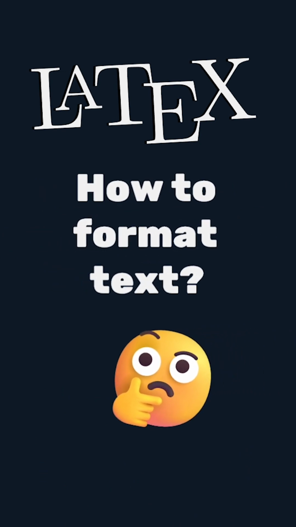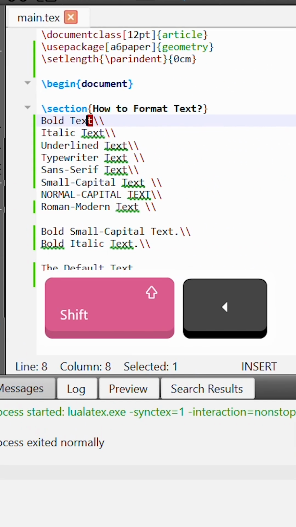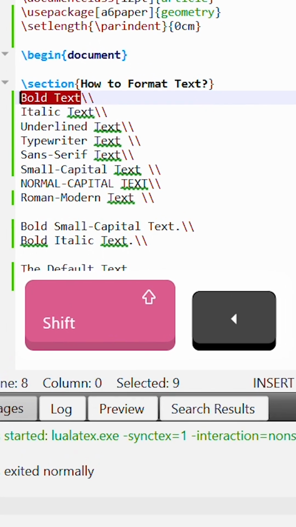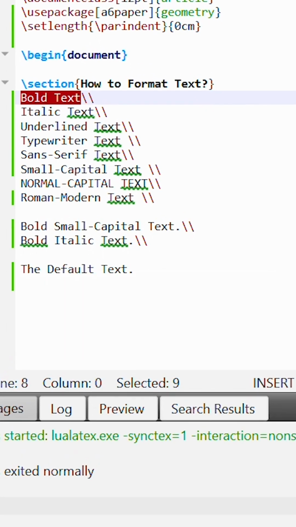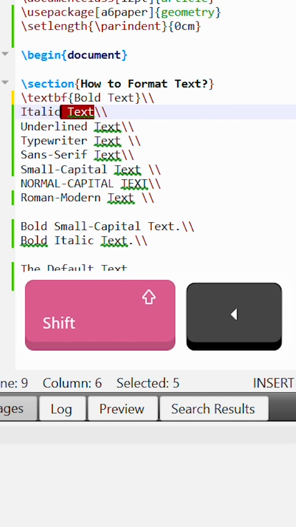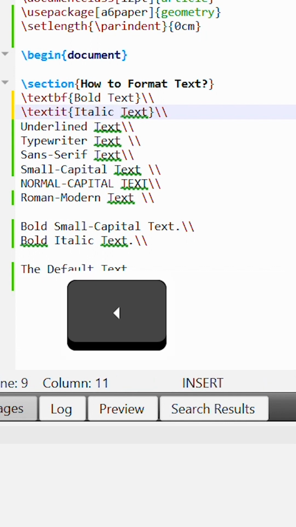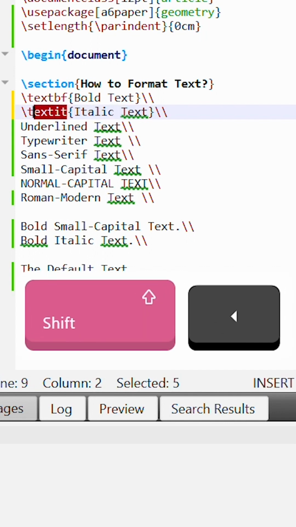How to format text in LaTeX. So in order to format text in LaTeX, there's a few very helpful commands that we can use. For bold text, we can use the textbf command, and there's a shortcut for this. It's Control-B. For italic text, there's also a shortcut which is Control-I, which is the shortcut for the textit command.